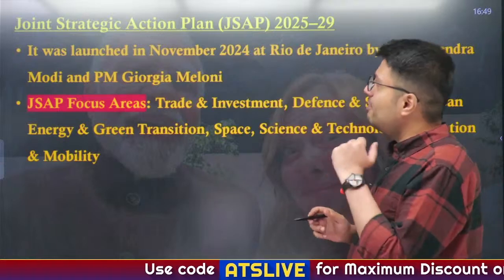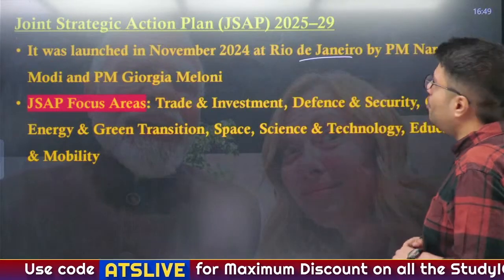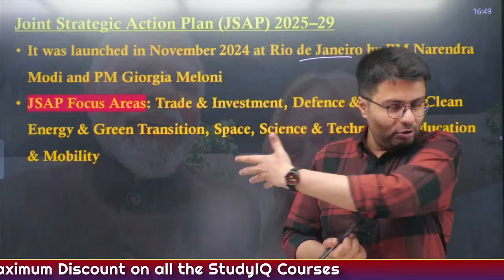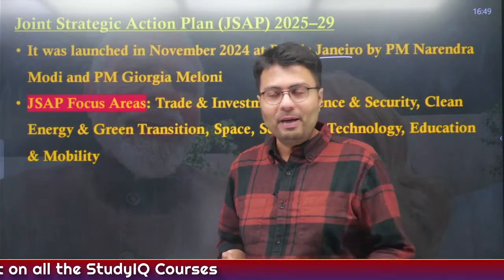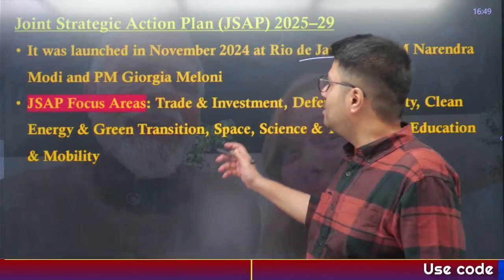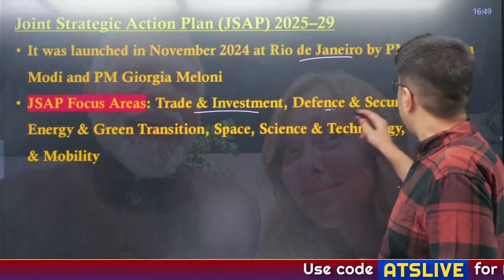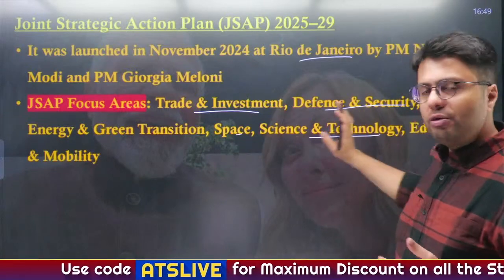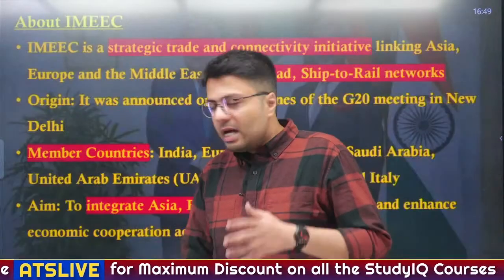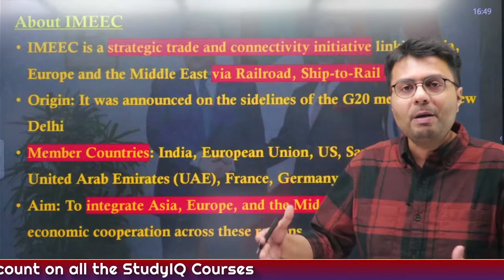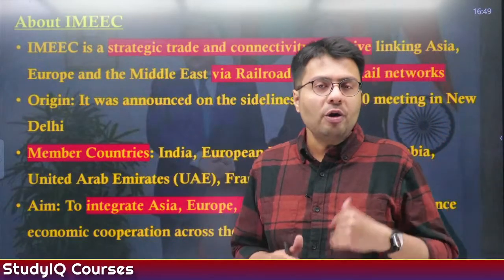This was launched in November 2024 at Rio de Janeiro when Prime Minister Modi met PM Giorgia Meloni, which led to this earlier photograph known as Melody photograph. Now the focus area of this Joint Strategic Action Plan is to improve trade and investment, defense and security, clean energy, green transition, space, science and tech, education, mobility, etc. Now one of this also includes increasing cooperation between two countries to implement and start functioning of the India Middle